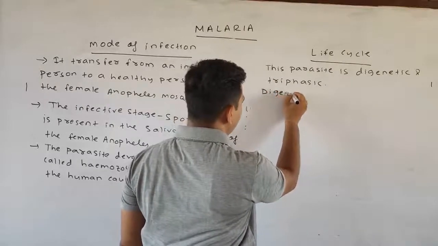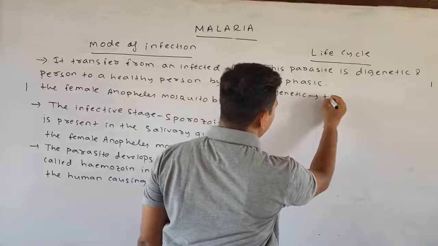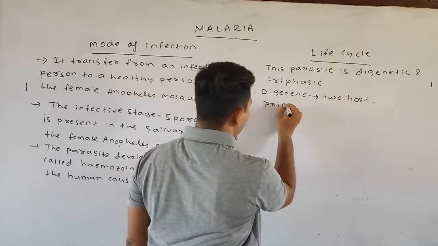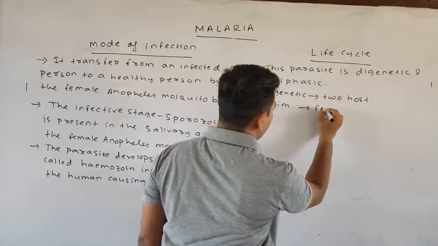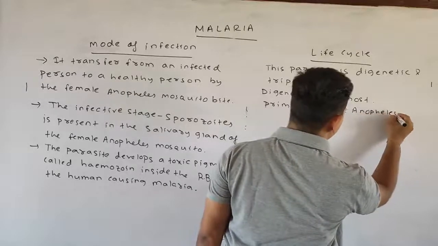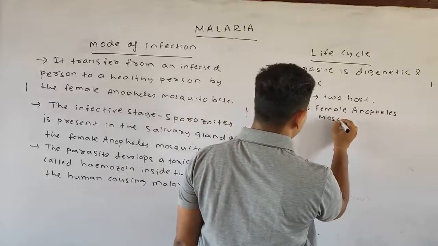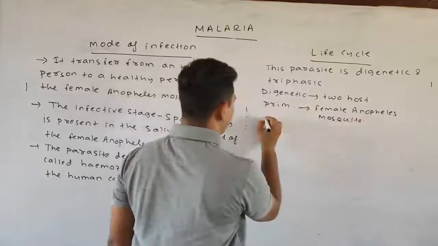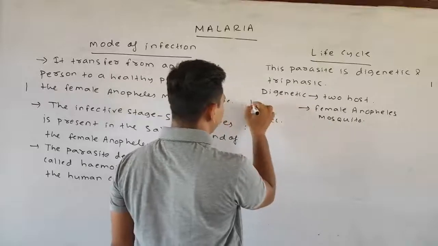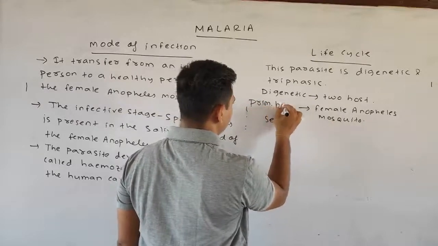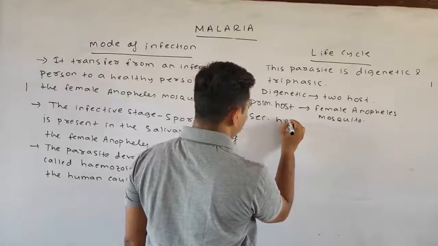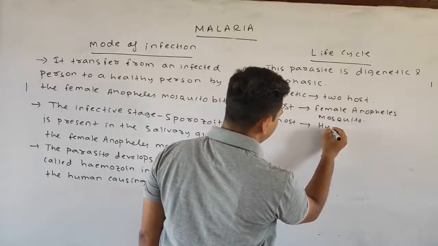The primary host is the female Anopheles mosquito, and the secondary host is the human.